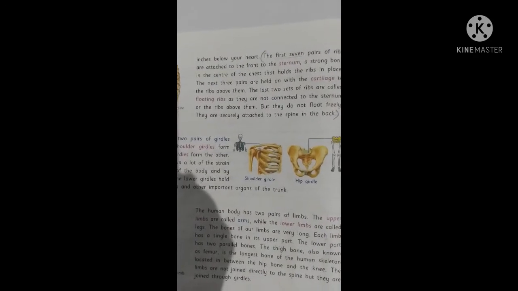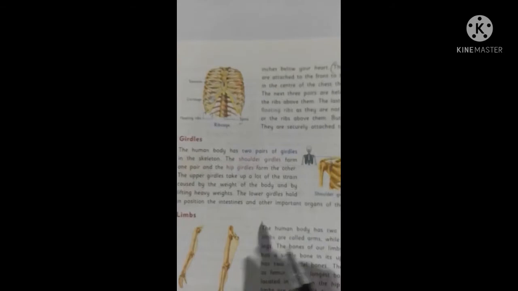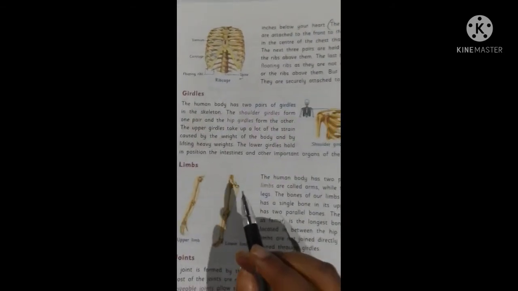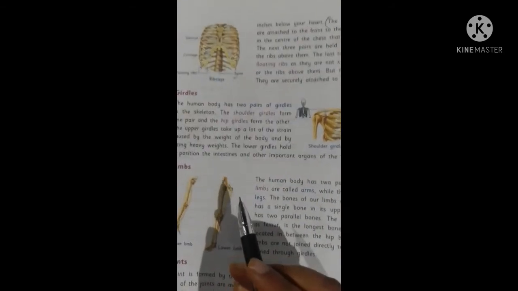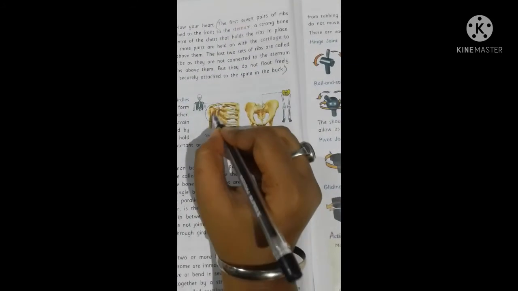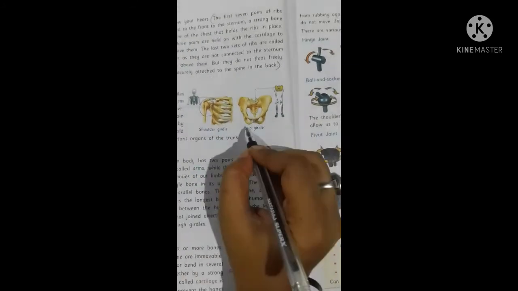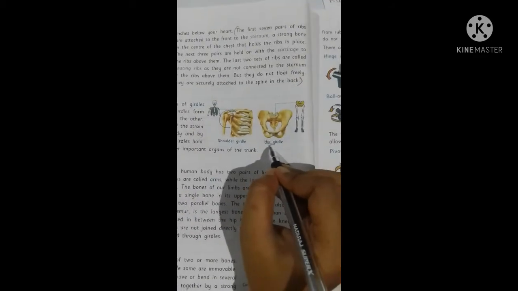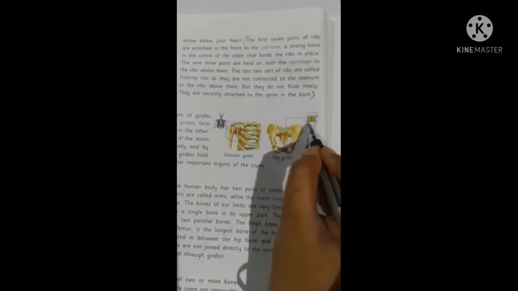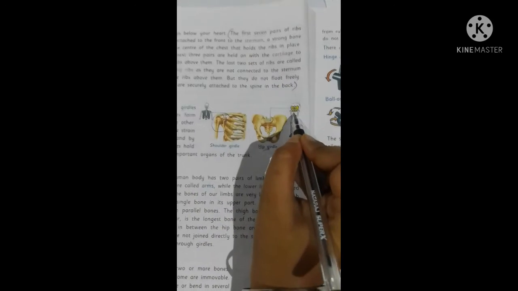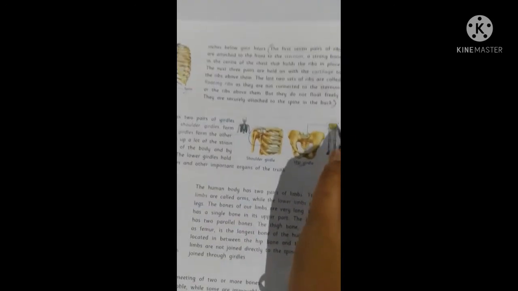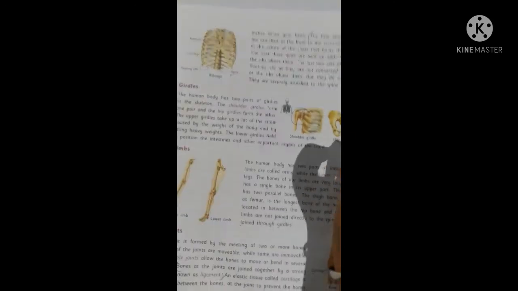Okay, sternum is the middle portion, the center of your bone. Now come to the girdle. You see we are having the shoulder girdle. This joint is known as the girdle, and you will find the hip girdle. This portion is called the hip girdle, and it also protects our reproductive organs.